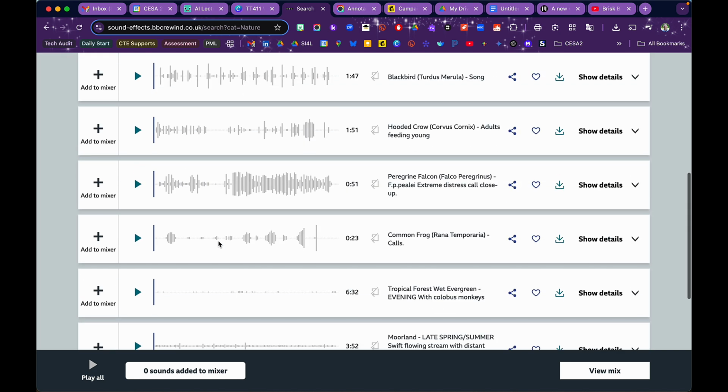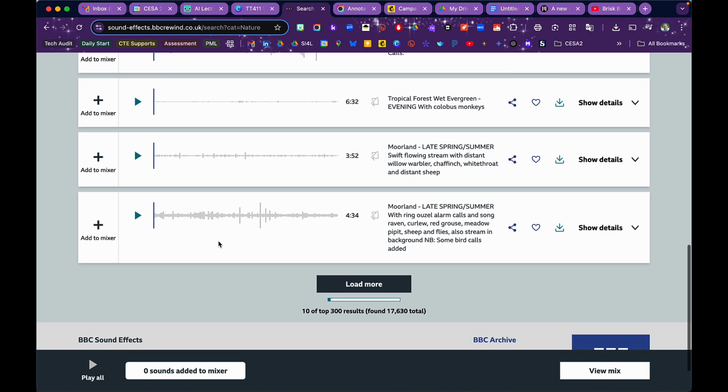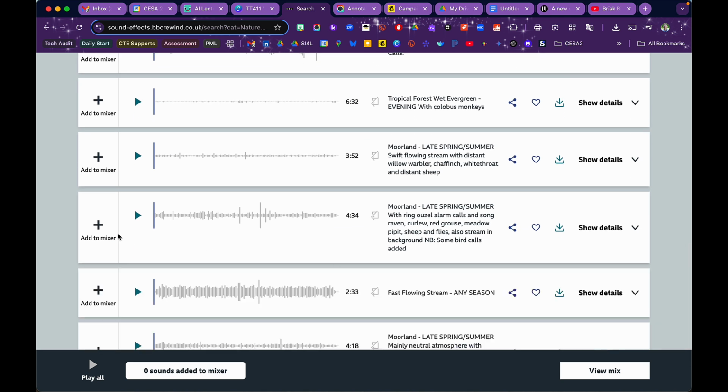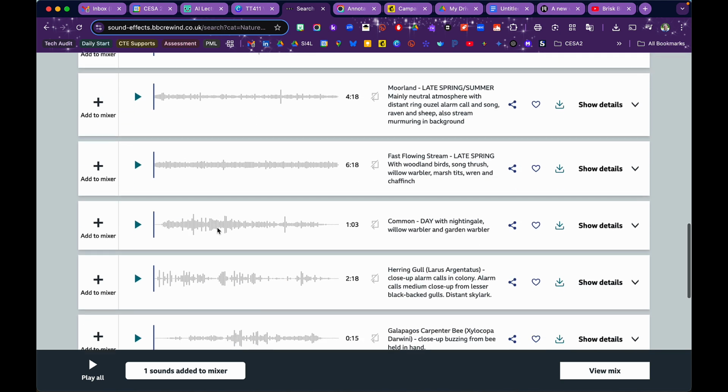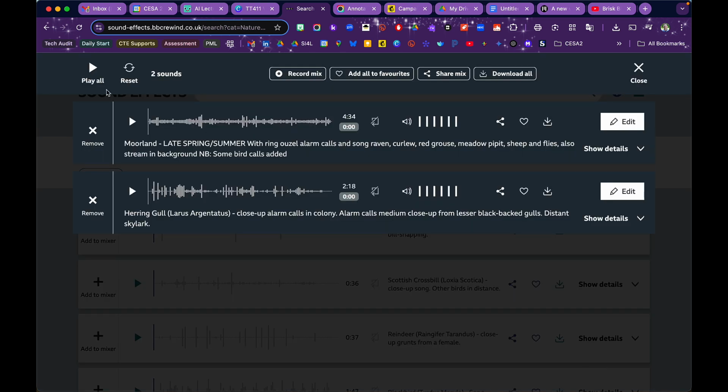And maybe I want to combine some sounds, so I can come here and get this, load a few more, maybe add this to the mixer, and maybe add this herring gull to the mixer, and then I can view the mix and play them both at the same time. You get that rushing water sound and the herring gull.